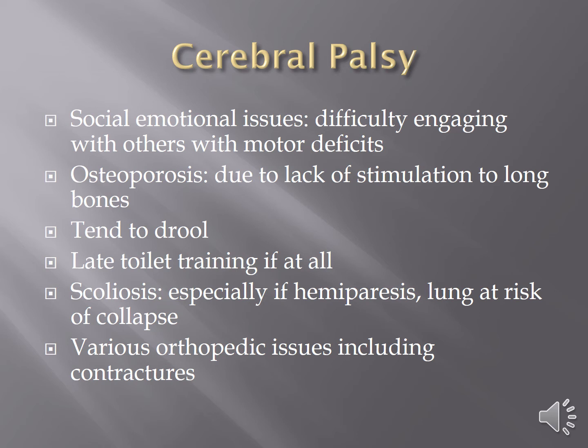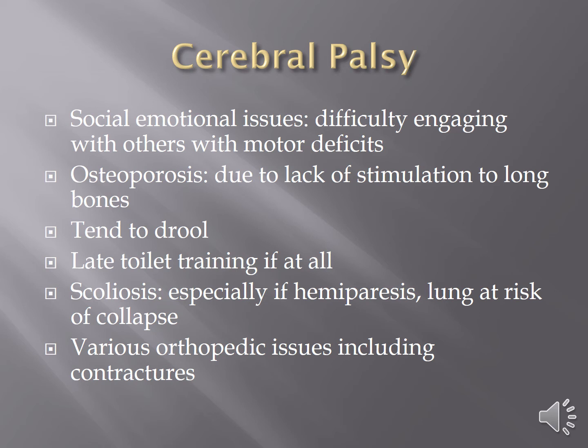Because kids with cerebral palsy do not necessarily stand, and if they do stand, they might not stand as much or for as long. They might not be able to walk as long or as well. They're at higher risk for osteoporosis and growth retardation.